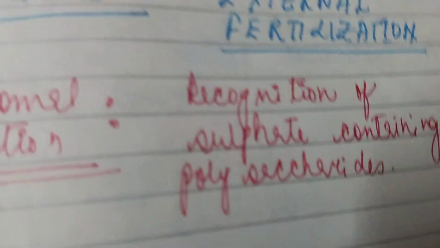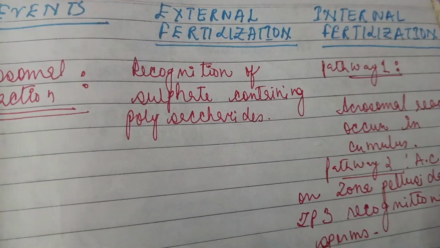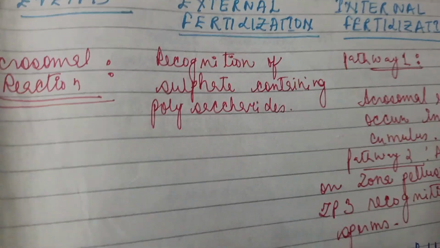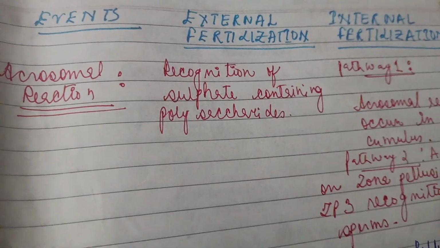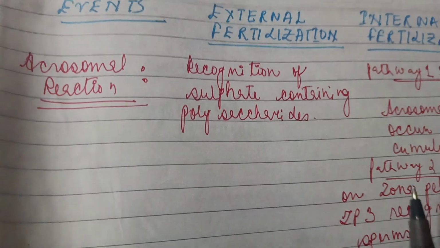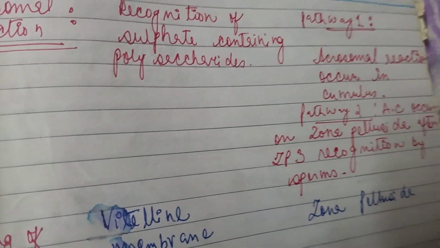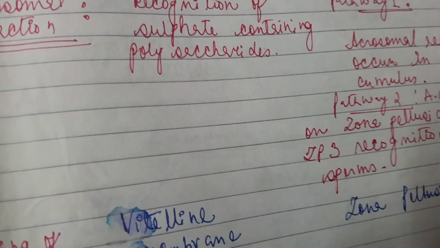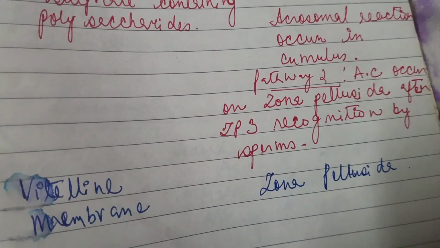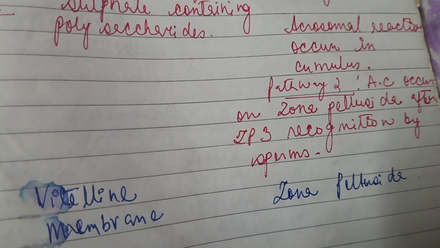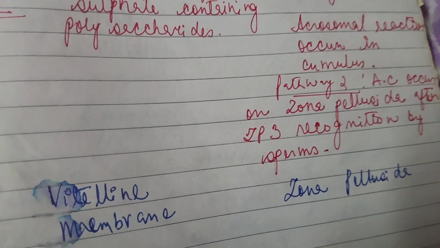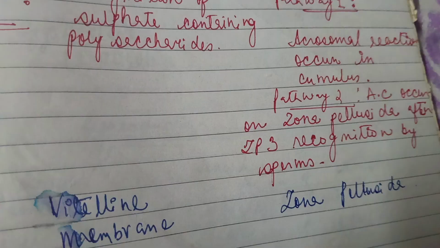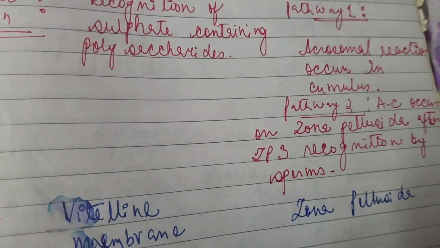Next is internal fertilization. In internal fertilization, let us first discuss pathway 1, where acrosomal reaction occurs in the cumulus, and in pathway 2, acrosomal reaction occurs on the zona pellucida after ZP3 recognition by sperms.